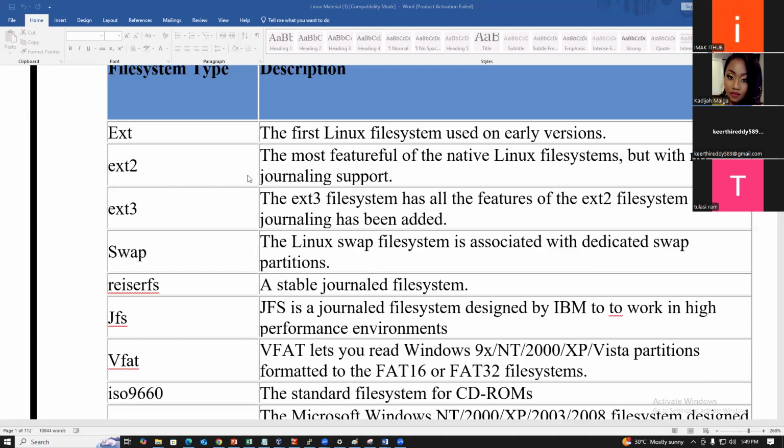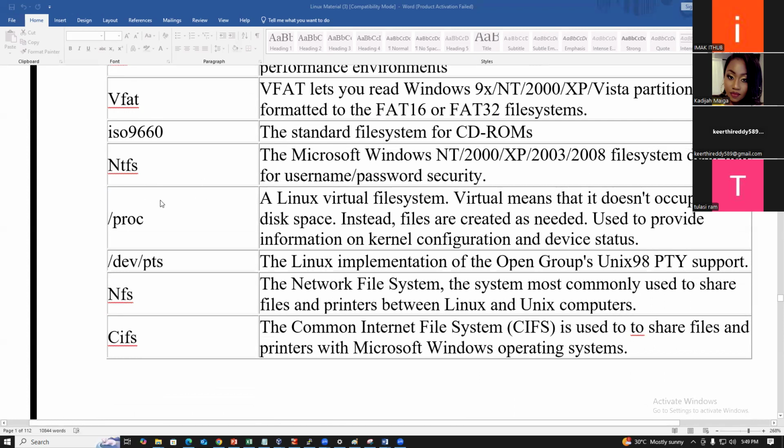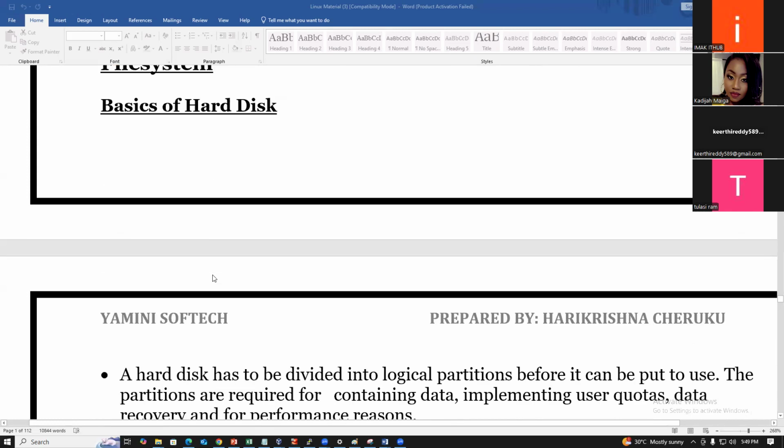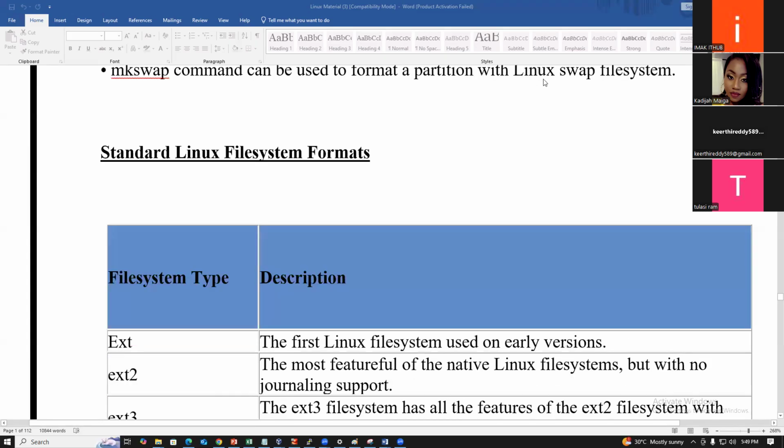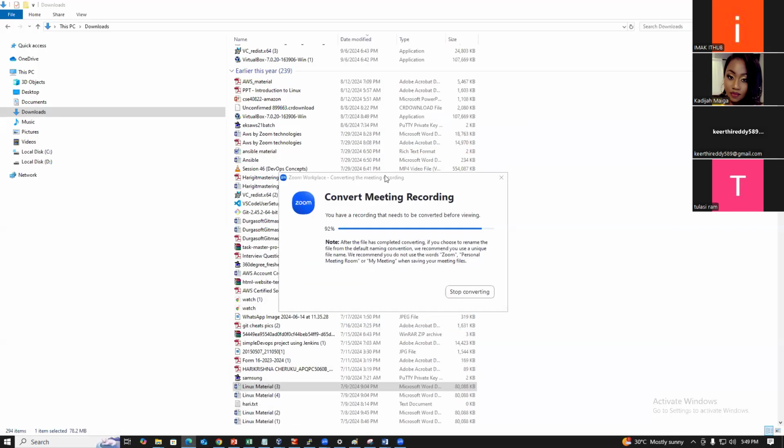Then they introduced it from ext4, xfs. ReiserFS is nothing but a stable journal file system. We'll tell you later, so you will not get confused. Now you understood, right? Yes, sir.